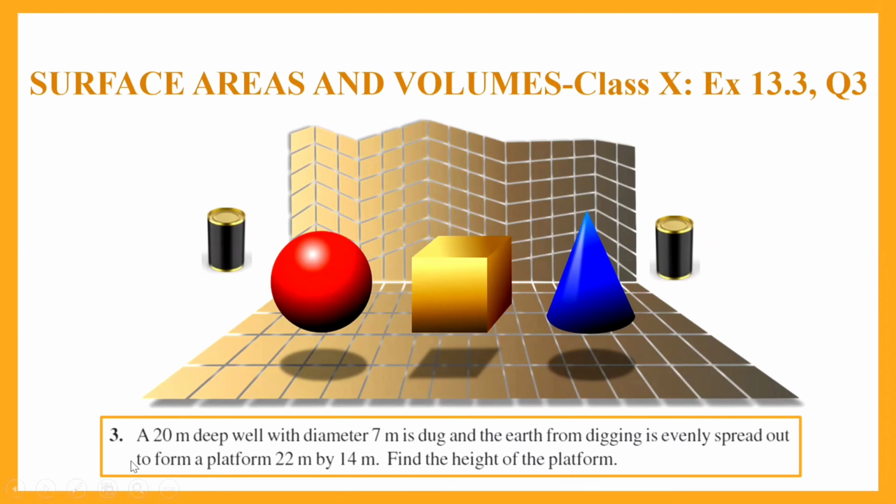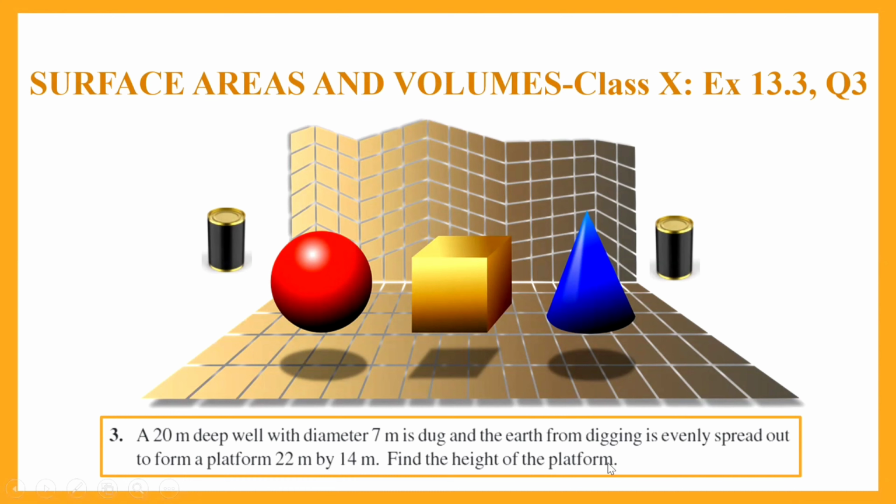Hello everyone, we are doing the third question from the chapter of surface areas and volumes for class 10, exercise 13.3. A 20-meter deep well with diameter 7 meters is dug and the earth from digging is evenly spread out to form a platform 22 meters by 14 meters. Find the height of the platform.